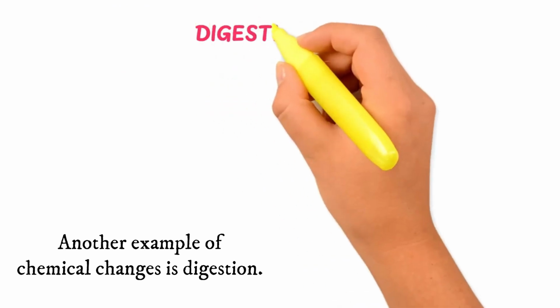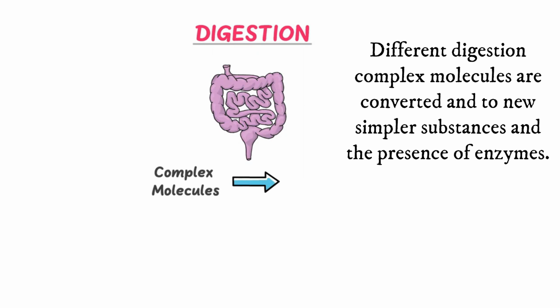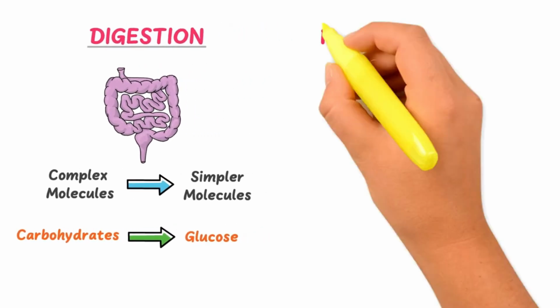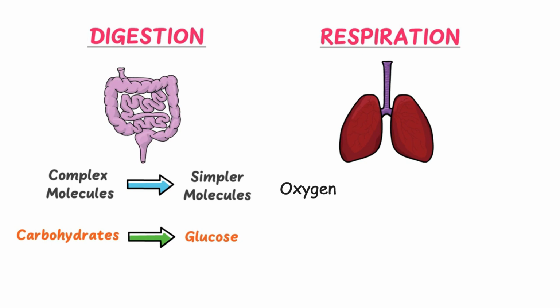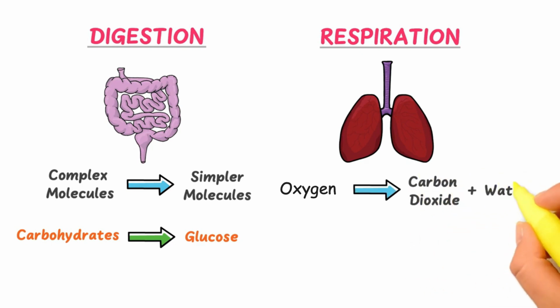Another example of a chemical change is digestion. During digestion, complex molecules are converted into new, simpler substances in the presence of enzymes. For example, carbohydrate is converted to glucose. Next, respiration. During respiration, in the presence of oxygen, glucose is converted to carbon dioxide plus water.